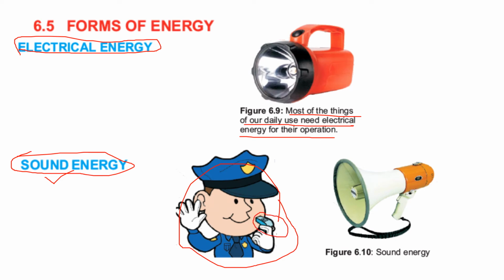So he is producing a sound. Similarly, if you see this amplifier, this is basically a loudspeaker. When we speak into it, we get a larger amount of sound. So this is also an example of sound energy. And there are other examples such as the vibrating diaphragm of a drum, the vibrating string of a sitar, and the vibrating column of air in wind instruments such as a pipe. This is a flute, a pipe by which we can hear the sound. So these are the examples of sound energy.